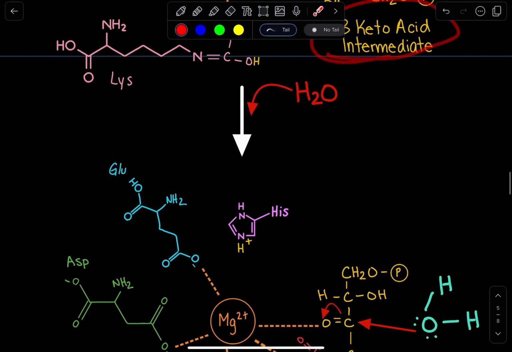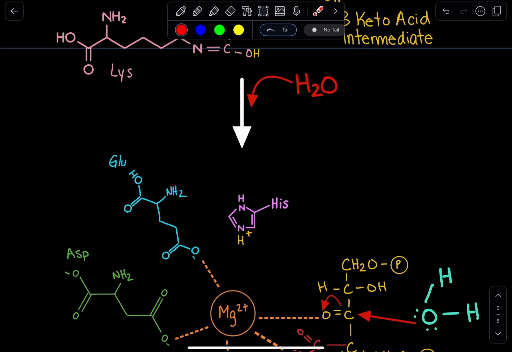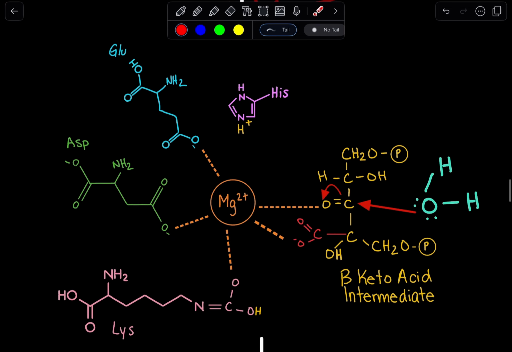Now, the next step is a hydration step, and this hydration step is really key to creating a very unstable intermediate, which is going to break apart into two 3-phosphoglycerate molecules. Now, how does this hydration step occur? Well, we have water. Once again, oxygen has these lone pairs. It's going to act as a nucleophile once again and attack this third carbon.